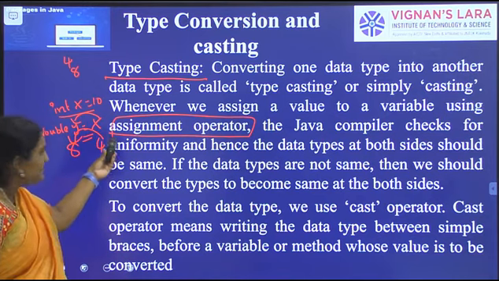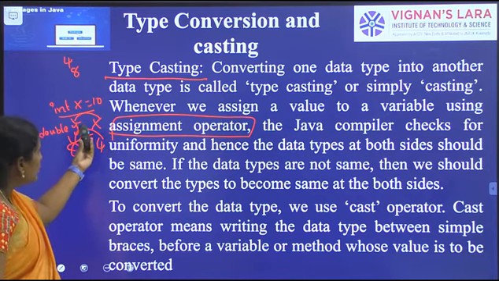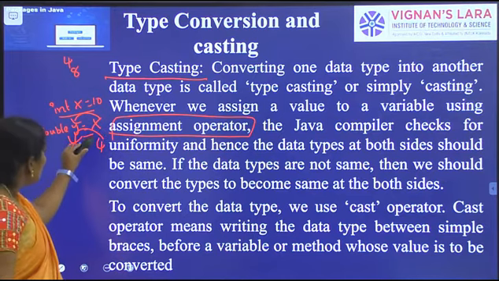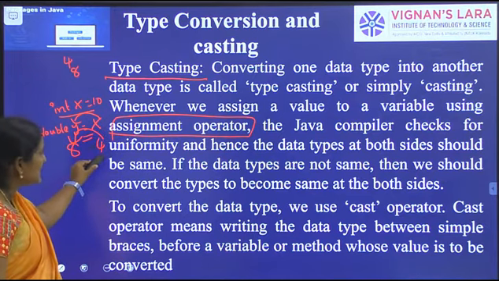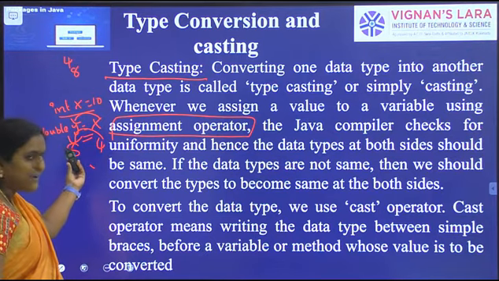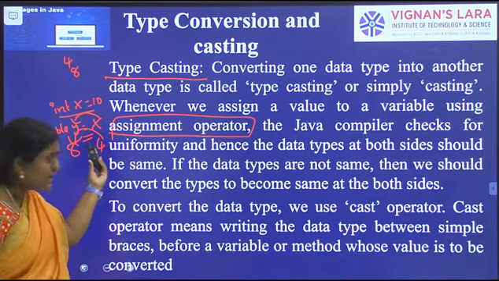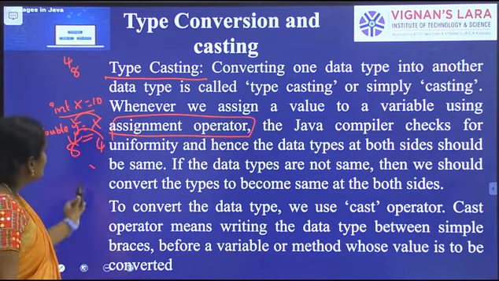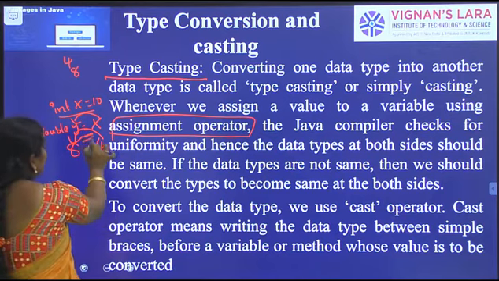So we can typecast lower to higher data type. Lower means integer occupies 4 bytes in the memory, and double occupies 8 bytes in the memory. So we can convert lower to higher data type. It is possible, and JVM takes care of this part. So it is possible in Java, and we use the assignment operator.